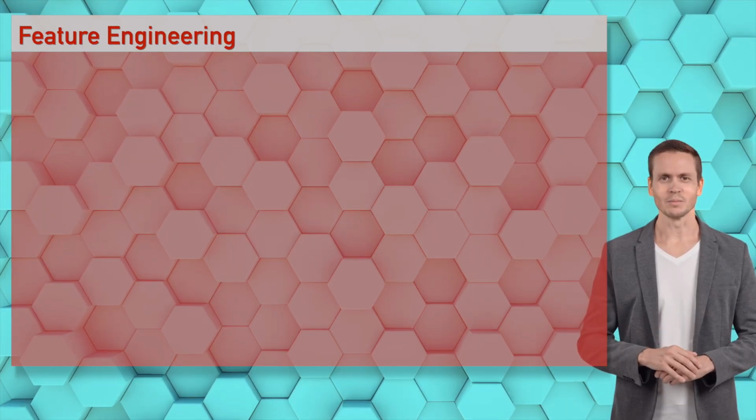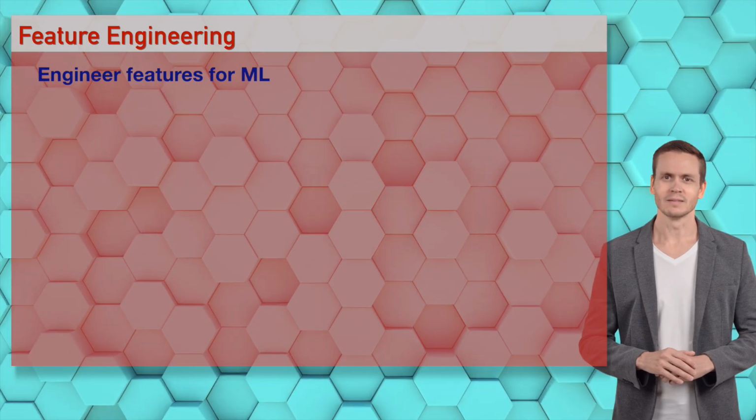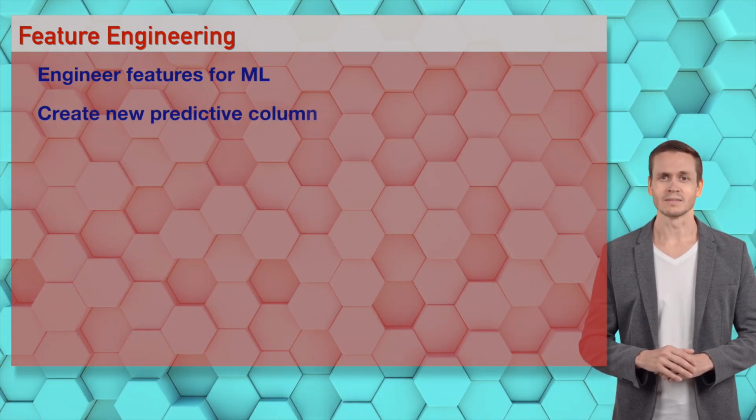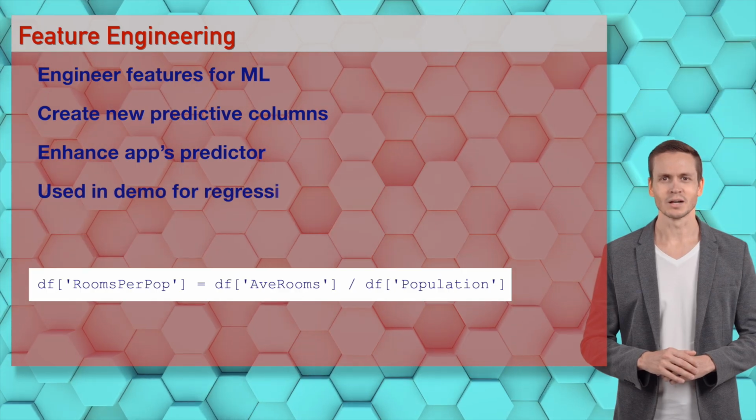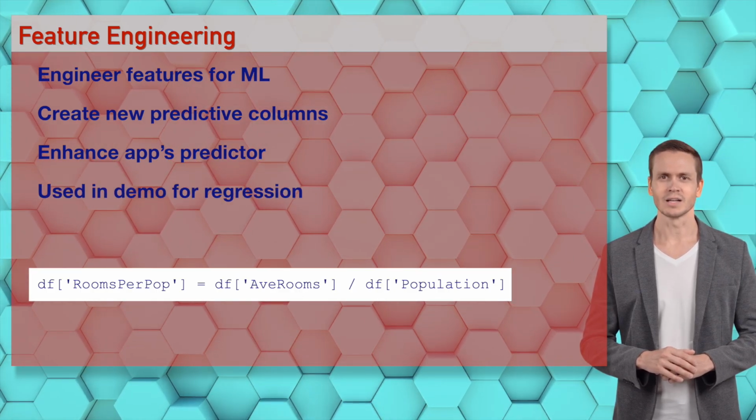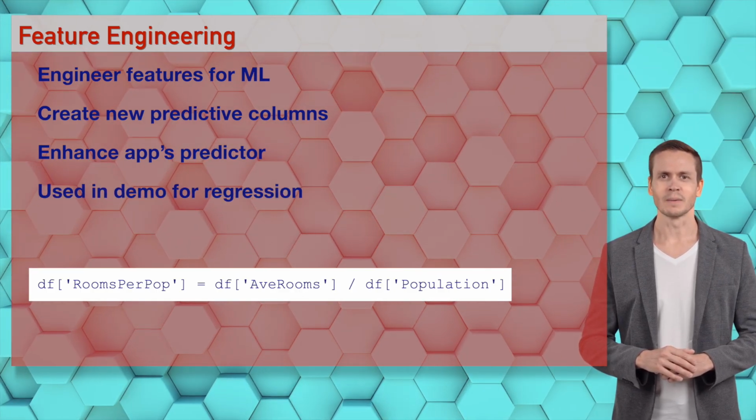Wizards, df['rooms_per_pop'] equals df['AveRooms'] divided by df['Population'], engineers features like a hot creation for Sophia, boosting AI predictions. It's an engineering party. Let's drop this code beat.